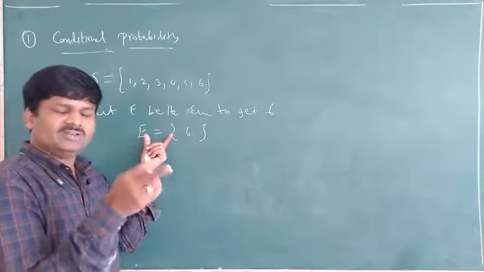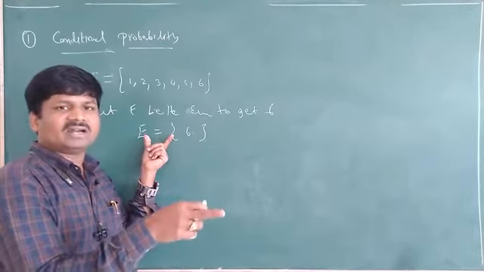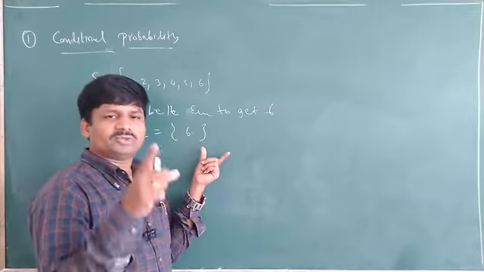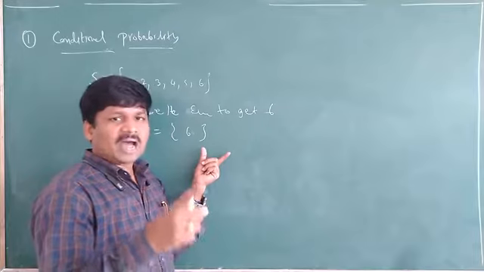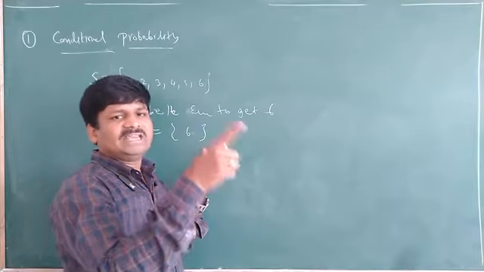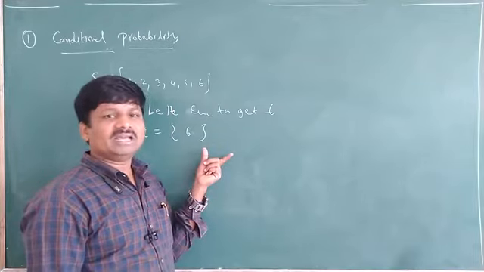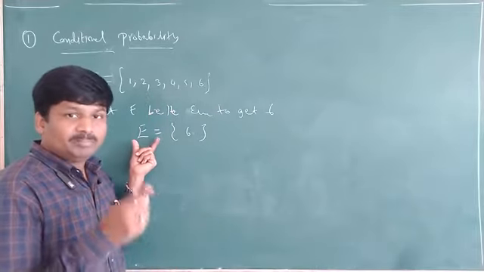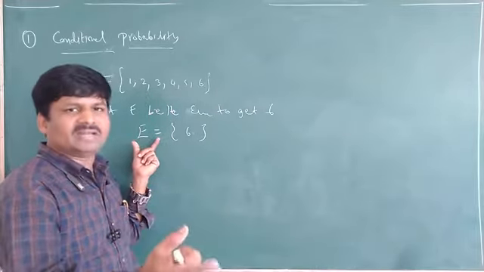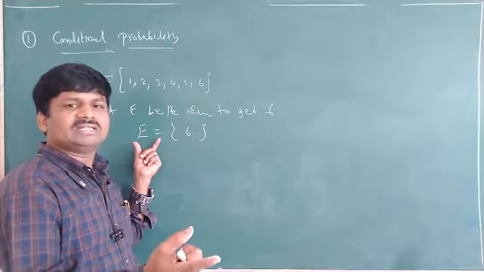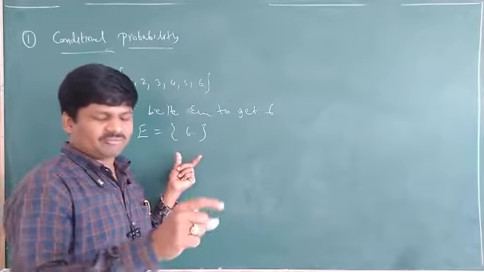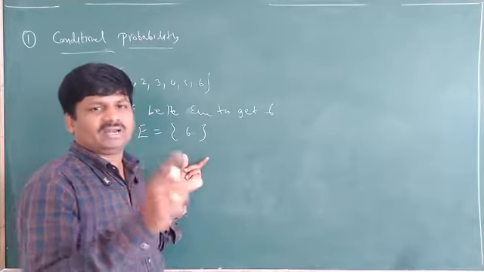Before finding the event of getting 6, I rolled a die and we know, or given that, the number is an even number. That means before this event E happens, already I know that after rolling a die, I am getting an even number.